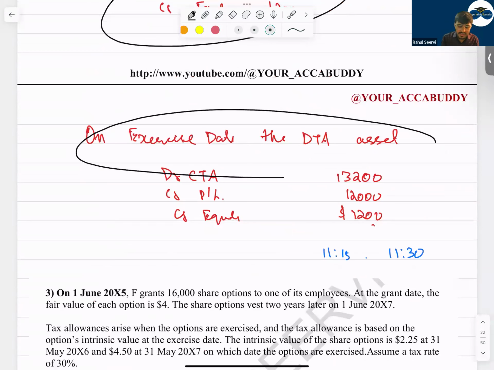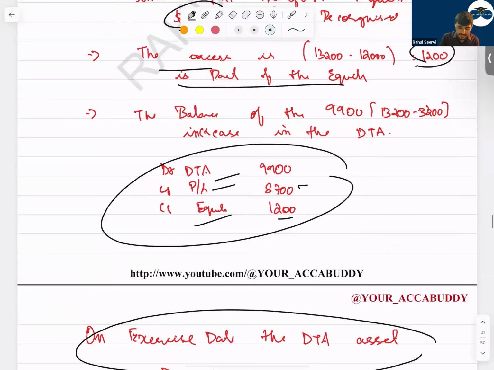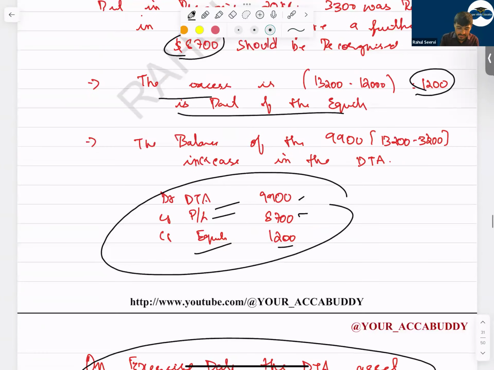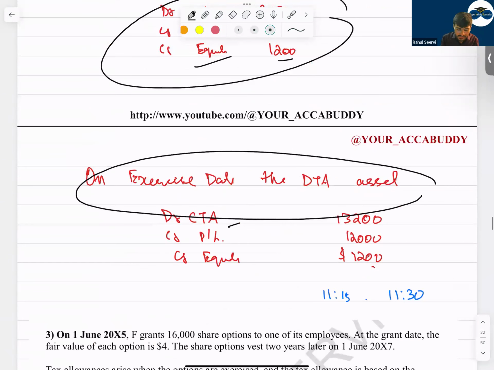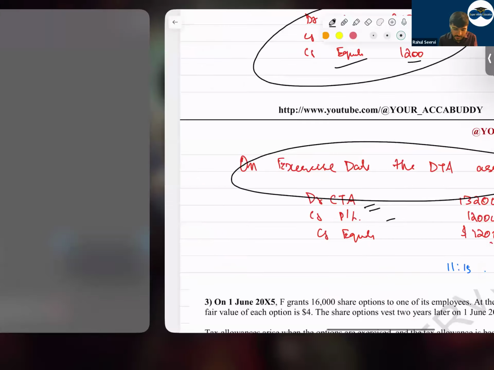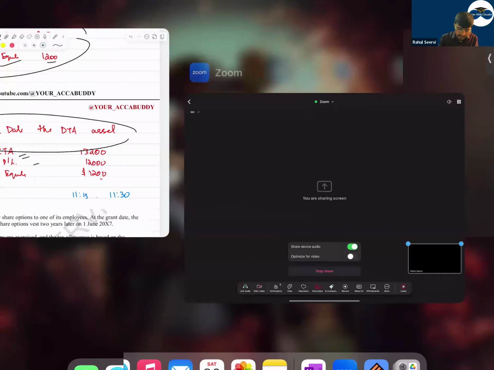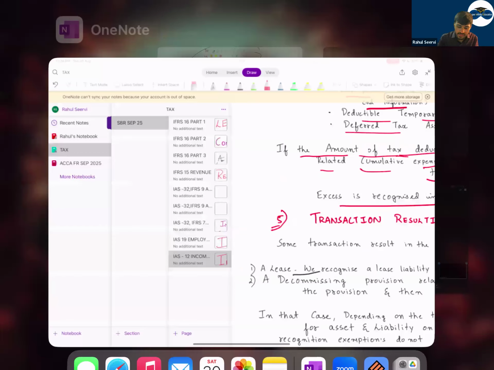Now, on the exercise date, what will happen? On the exercise date, whatever is your deferred tax asset, you will reverse it, and you will record it as a current tax asset. So this part is done. Your deferred tax part is done.